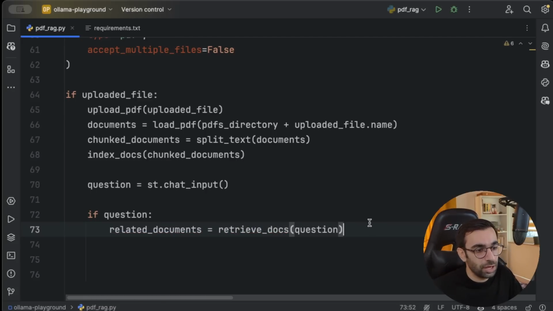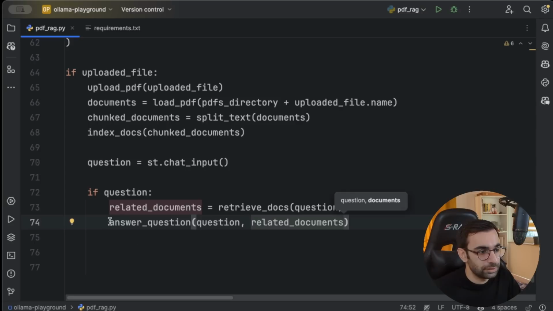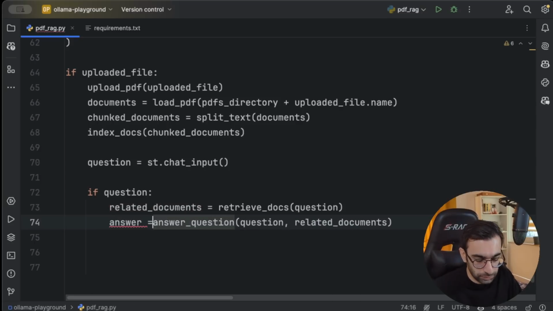After we have related documents, we can answer this question using the user's question and the related docs. And this will be our answer. So the question is how to show it in Streamlit now.